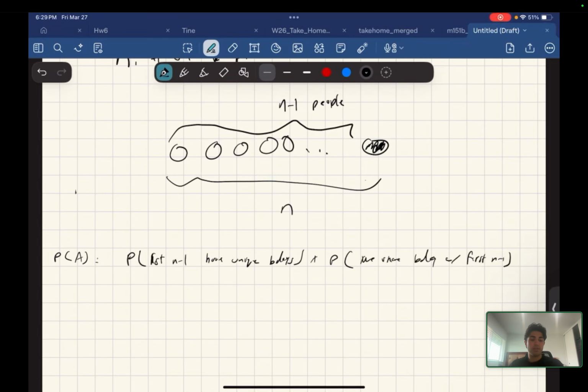We're trying to have both occur at the same time, so we're intersecting them, so we're doing an AND operation. And we can do that for this case by multiplying because they're independent.